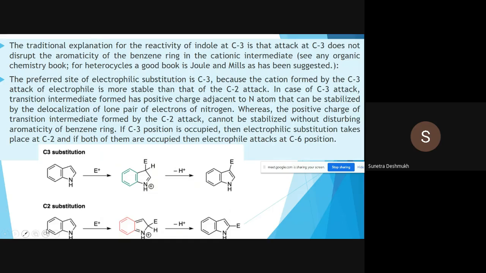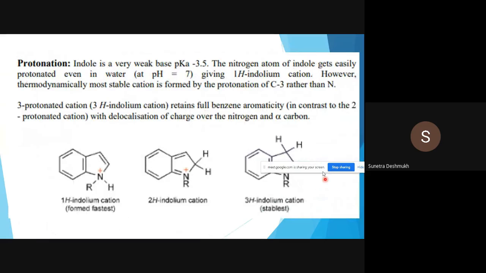First, second, third, fourth, fifth, sixth. If these two positions are blocked, then the electrophile will attack at the C6 position. This is the orientation for electrophilic substitution in case of indole.